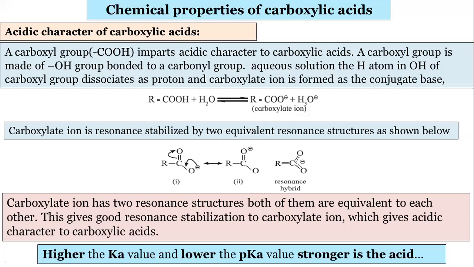So for the stabilization purpose, there are two values. The higher the Ka value and the lower the pKa value, the stronger is the acid. We have to remember any one of these values. When the Ka value is larger and the pKa value is lower, the acid is very strong.